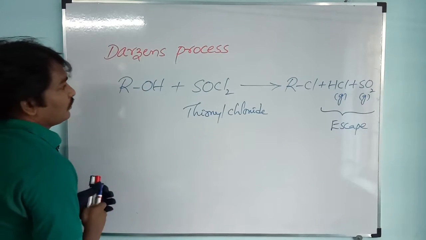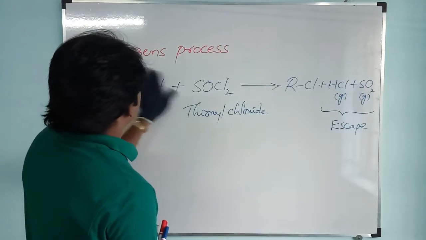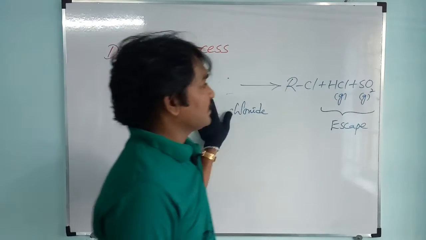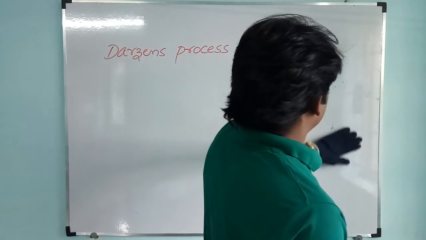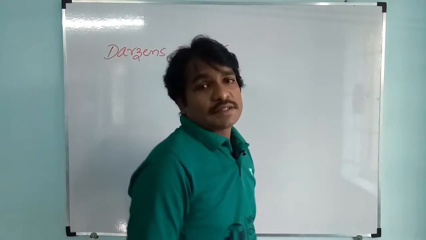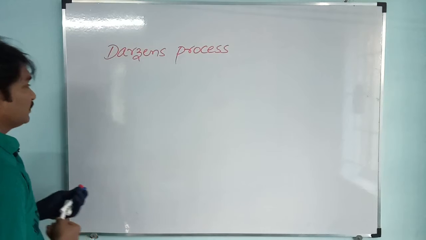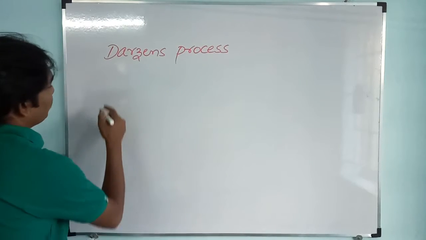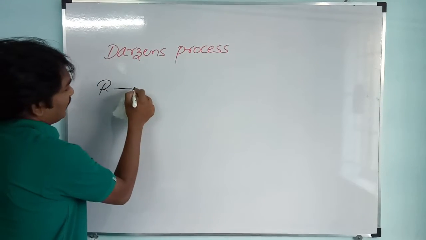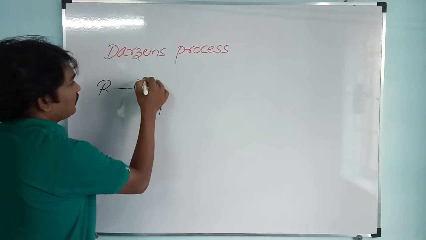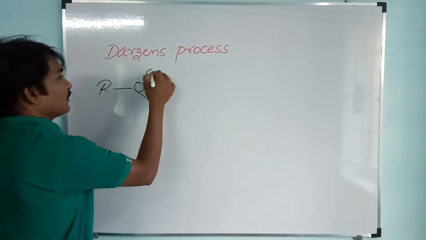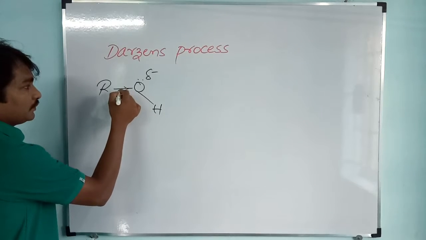And now we will check the mechanism of Darzens' process. In ROH, oxygen is more electronegative, and due to induction it shows a negative pole here.